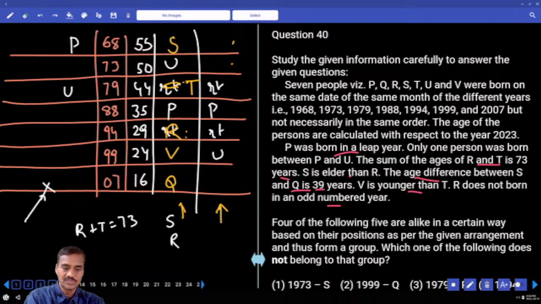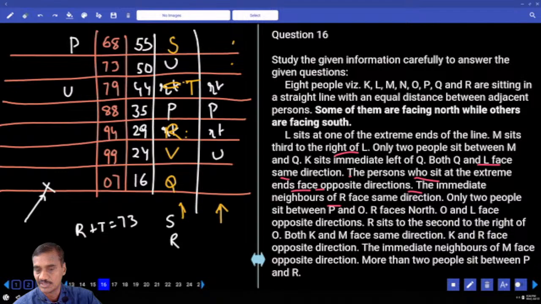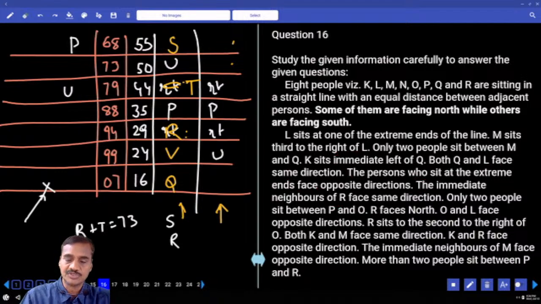The next one, questions 16 to 20. Shall we start question number 16 to 20? Now question number 16 to 20.